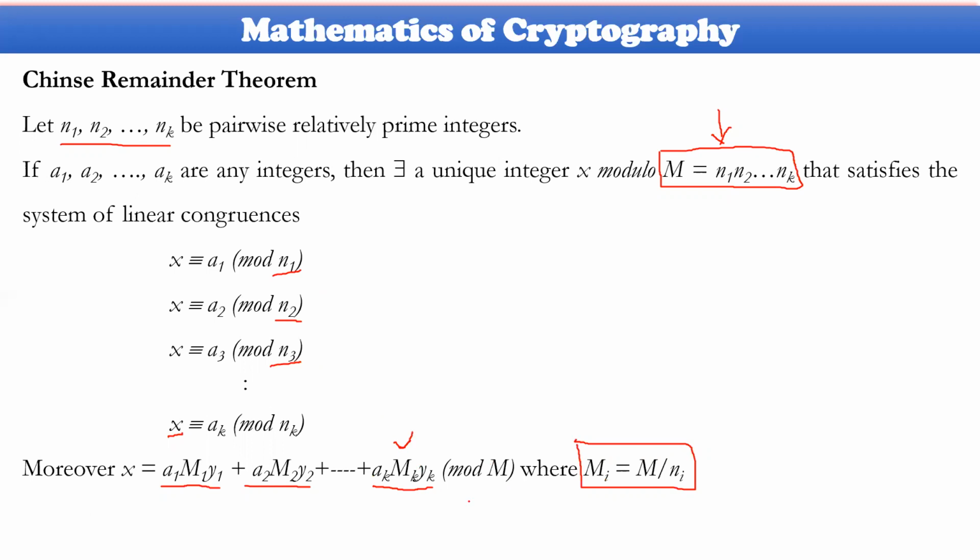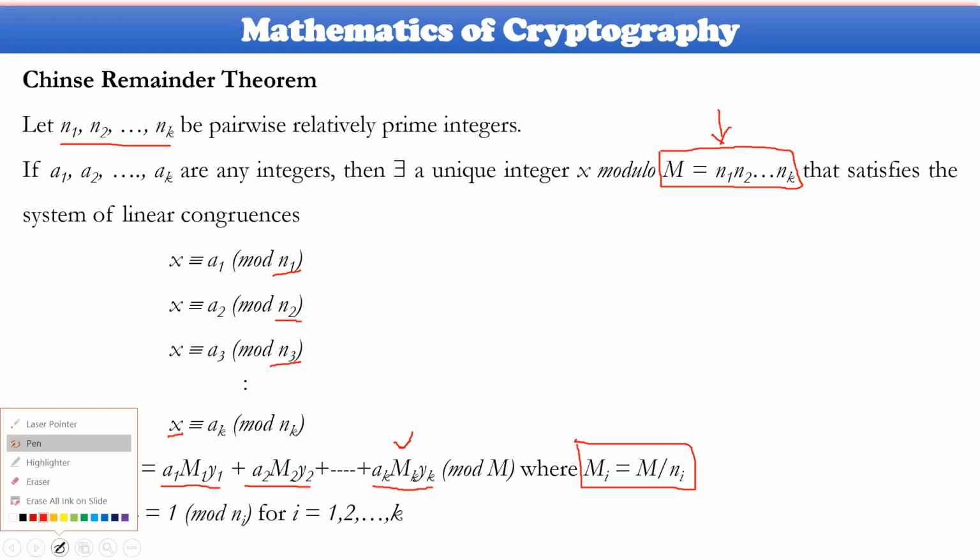And how could you get y? Mi times yi is congruent to 1 modulo ni. If you want to identify y1 first, then M1 times y1 is congruent to 1 modulo n1. So that is the meaning here.